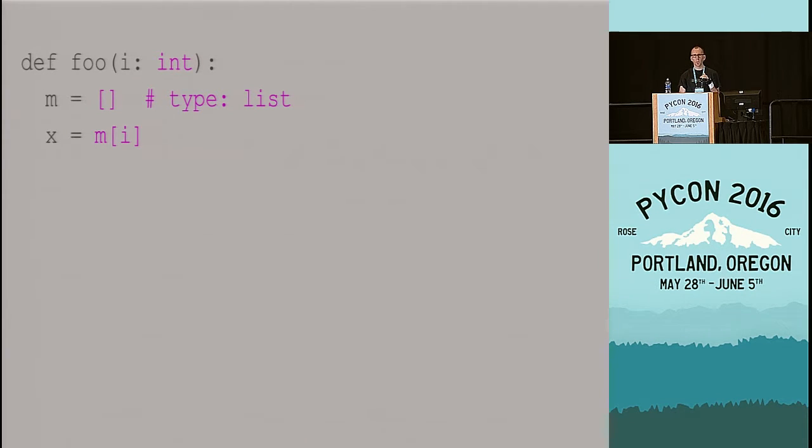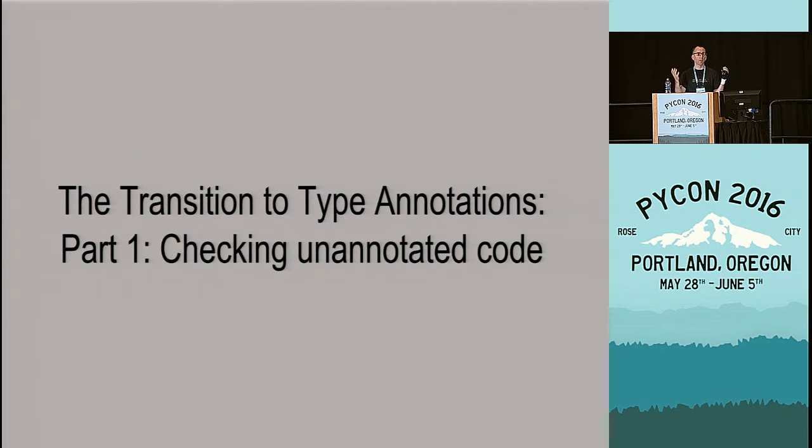Now I want to talk about, suppose you already have Python code. Suppose you already have legacy code. You have 100,000 lines of pre-existing Python code. How do you move that code base to a statically checked build process?